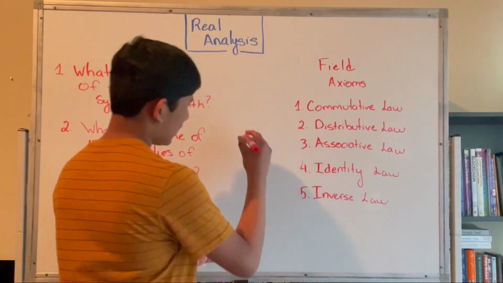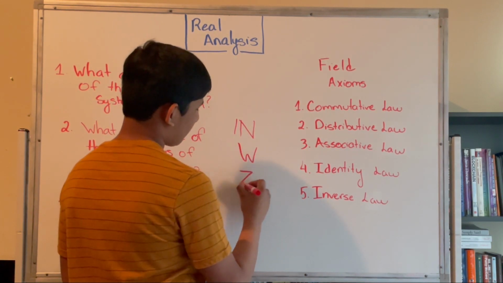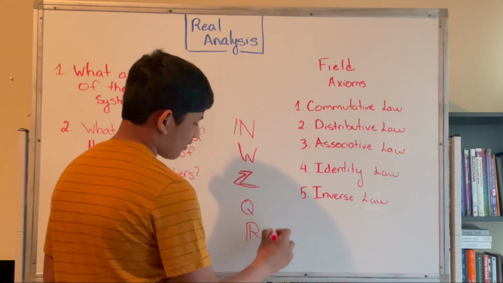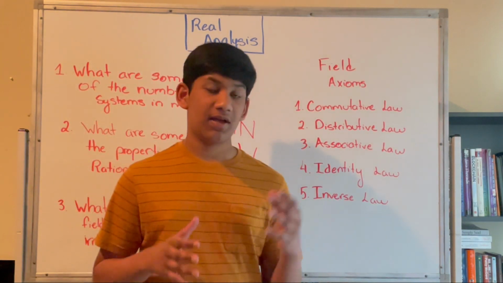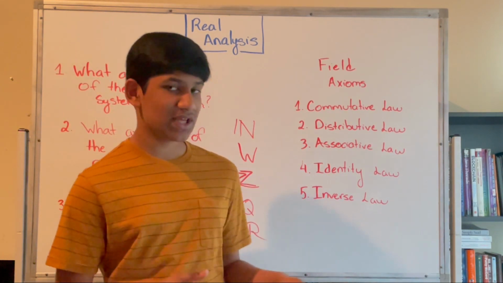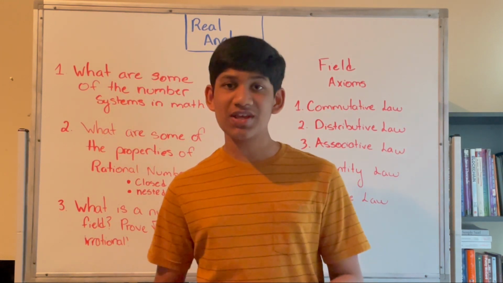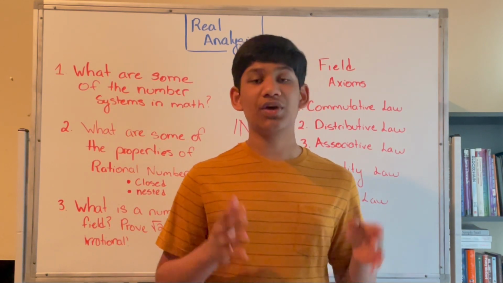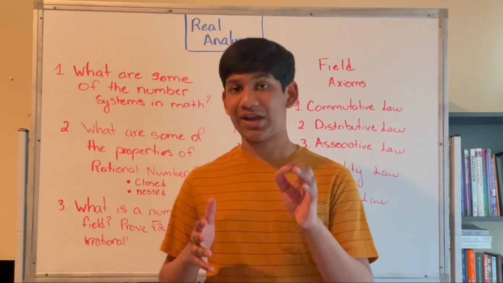So first, we have the natural numbers, then we have the whole numbers, then we have the integers. After that, we have the rational numbers, and last but not least, we have the real numbers. Now, these are the 5 number systems which we're going to be talking about today. Now, there are more number systems. For example, we can consider the complex number system. But as the name suggests, real analysis only studies real numbers and what can be built upon them. Now, there's a subject called complex analysis, which is built upon real analysis and involves complex and imaginary numbers.